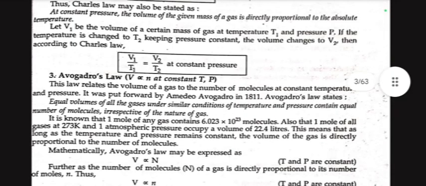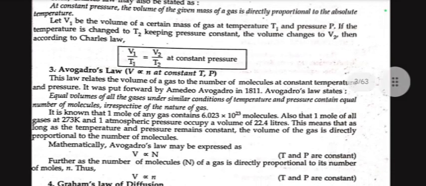Number 3. Avogadro's law. V is proportional to N at constant temperature and pressure. This law relates the volume of a gas to the number of molecules at constant temperature and pressure. It was put forward by Amedeo Avogadro in 1811. Avogadro's law states that equal volumes of all gases under similar conditions of temperature and pressure contain an equal number of molecules, irrespective of the nature of the gas.